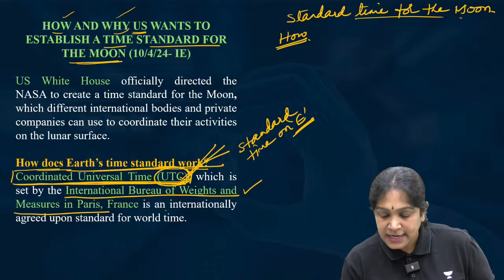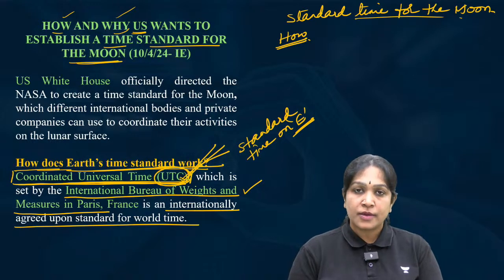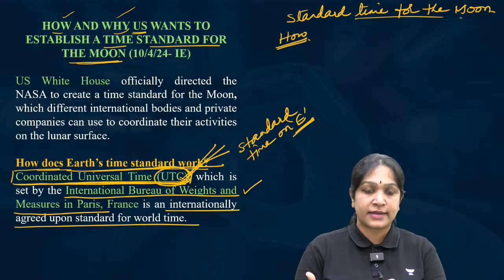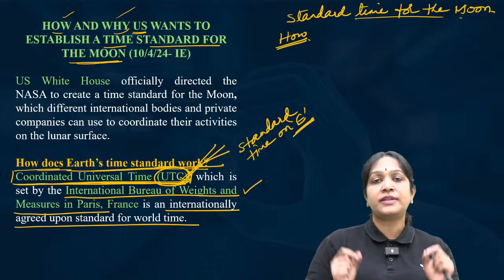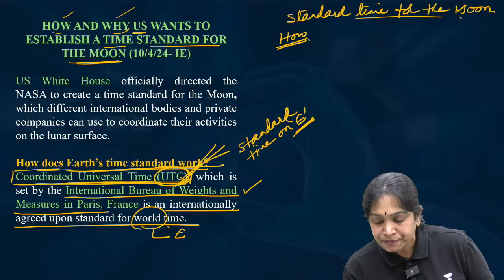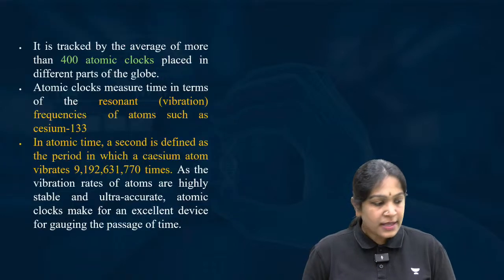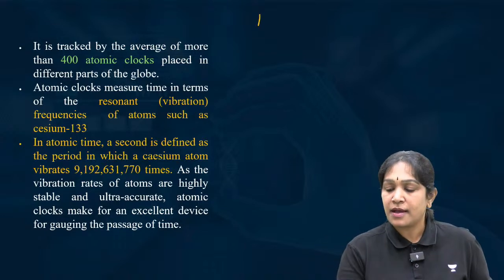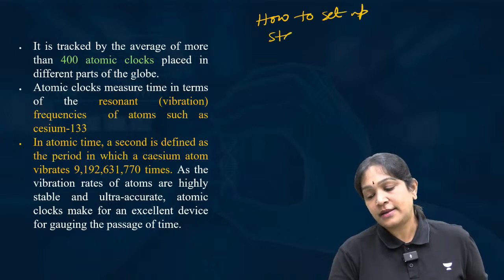And what is this? This is an internationally agreed upon standard for the world time. Okay, these are not time zones. This is not Indian time, American time. It is not like that. It is an internationally agreed upon standard time for the complete world, not the universe, world. World means earth. Across the earth, this will be the standard time. Okay, right. Now comes the question, how to set up the standard time.